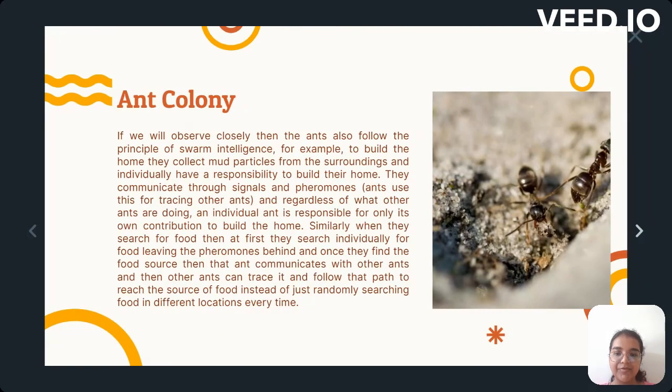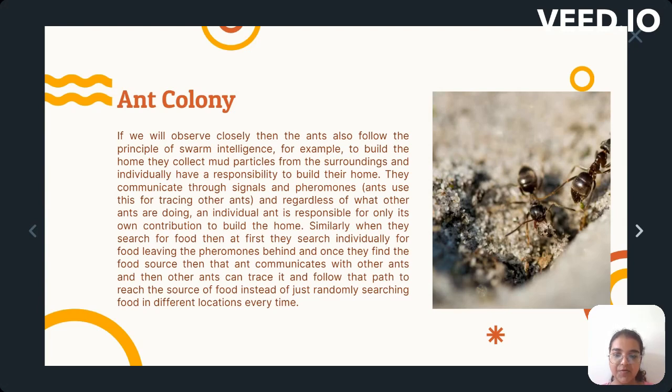Ant colony. If we observe closely, then the ants also follow this principle of swarm intelligence. For example, to build their home, they collect mud particles from the surroundings and individually have a responsibility to build their home. They communicate through signals and pheromones. Ants use this for tracing other ants, and regardless of what other ants are doing, an individual ant is responsible for only its own contribution to build the home.